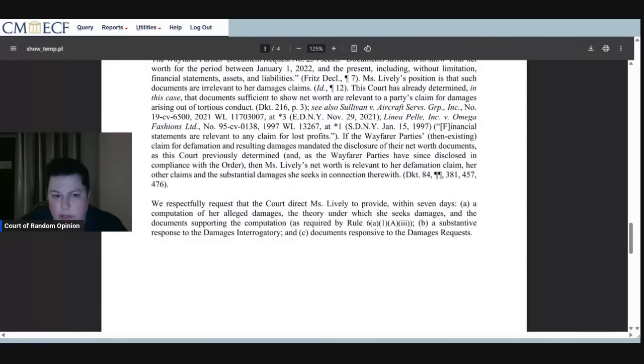If the Wayfarer party's then existing claim for defamation and resulting damages mandated the disclosure of their net worth documents, as this court previously determined, and as the Wayfarer parties have since disclosed in compliance with the order, then Miss Lively's net worth is relevant to her defamation claim, her other claims, and the substantial damages she seeks in connection therewith. I mean, yeah, that makes sense.